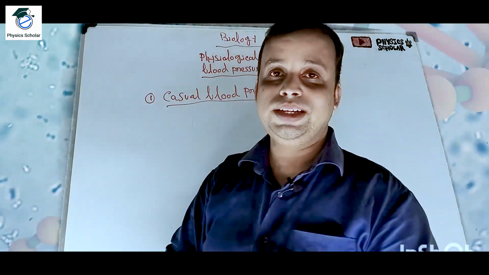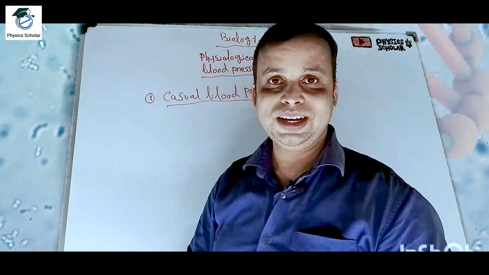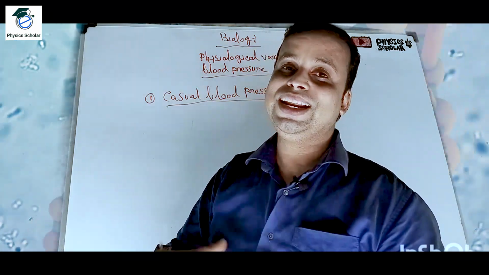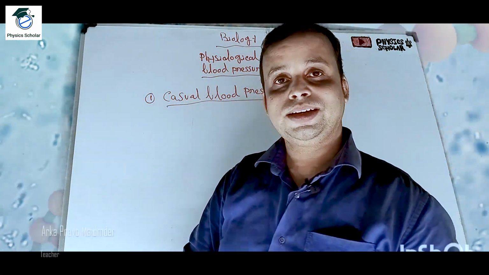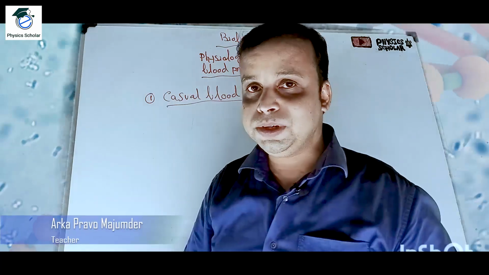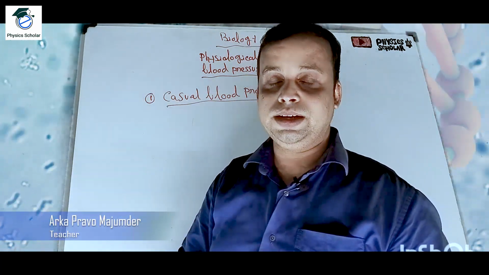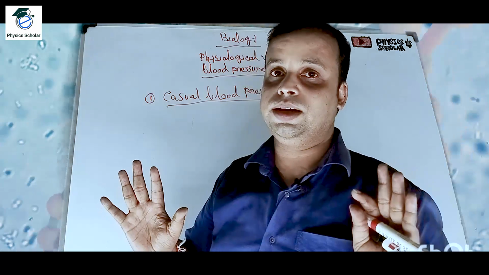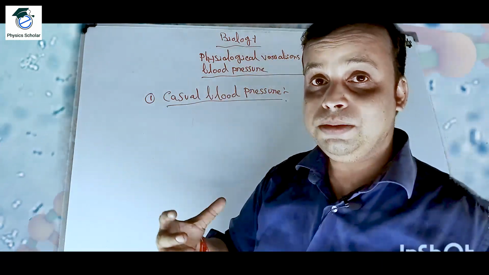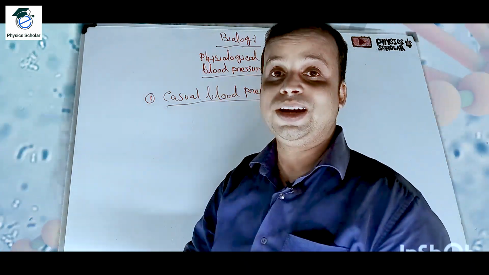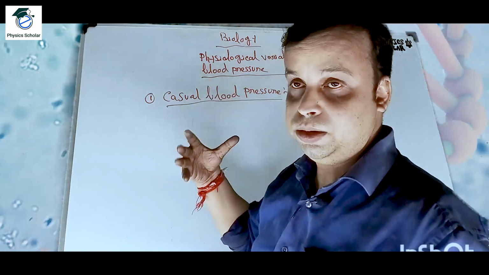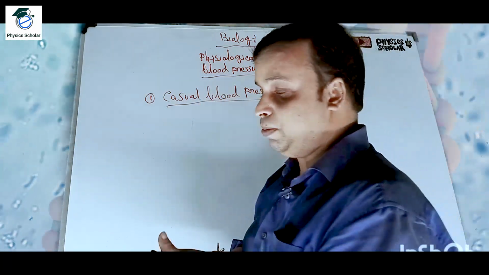Anytime, casually, we are measuring the blood pressure. We may be on an empty stomach, we may be sick, or we may have taken food, that doesn't matter. If the blood pressure is measured at random, at any time, then that is known as casual blood pressure.